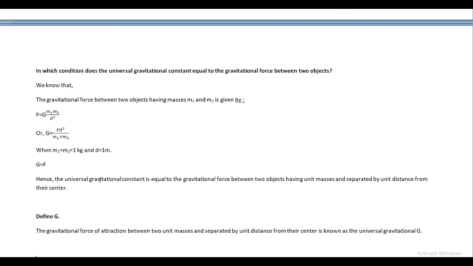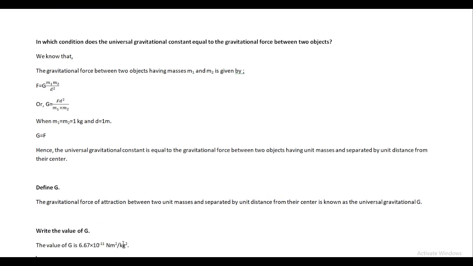Then mathematically it is clear that G equals F. From here we can define the gravitational constant G. So this is the definition of the gravitational constant as well.